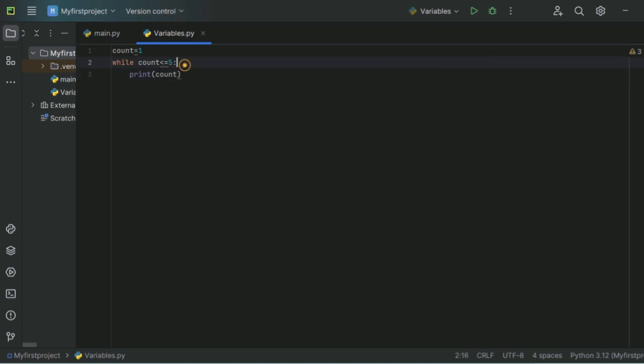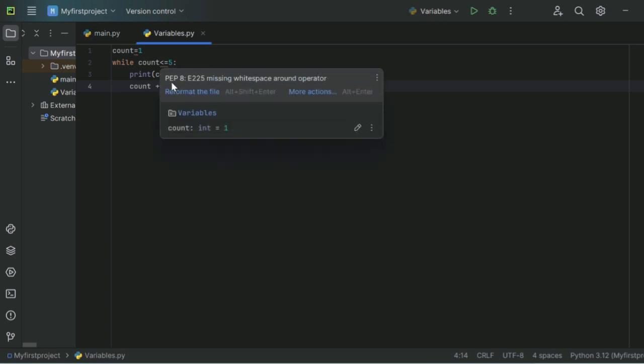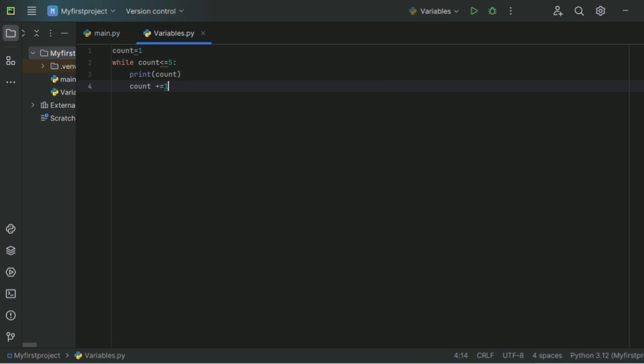But now in order to make the condition false at some instance, I have to increase the value too. So here I can write count plus-equals 1. So what I'm saying is, keep on adding 1. After printing one value, add 1 to it, then check the condition, then again print it, add value, again check condition, print it, add value. Keep on doing this till the time the condition becomes false.